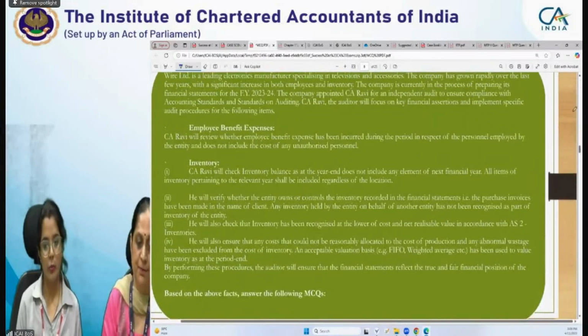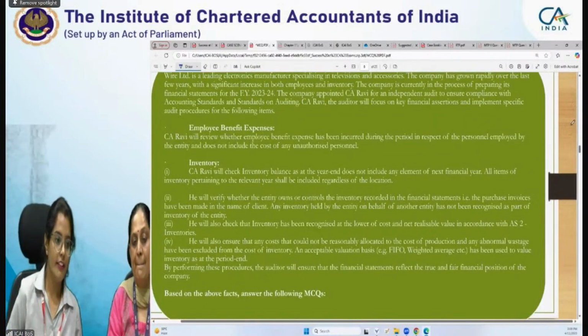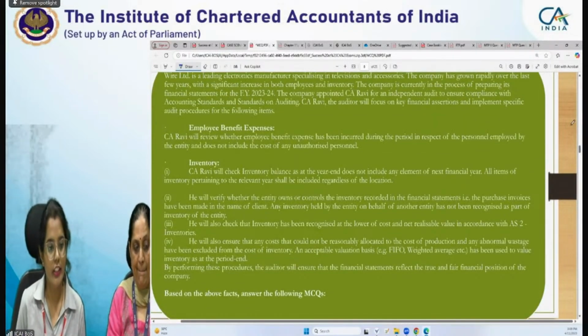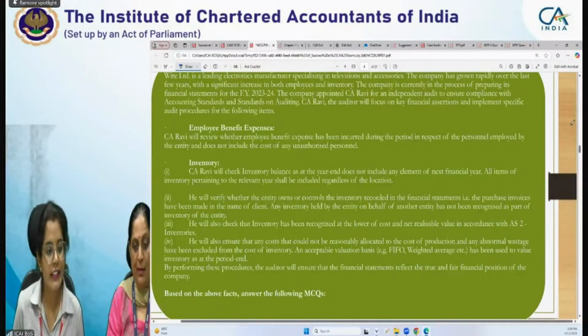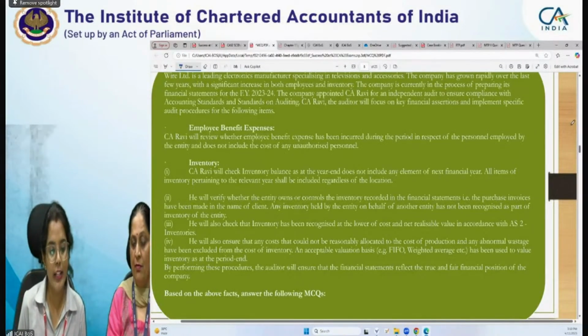Yeah. So now we'll read the rest of the case, which is in relation to inventory. First is C. Ravi will check inventory balance at the year end does not include any item of next financial year. All items of inventory pertaining to the relevant year shall be included regardless of the location.